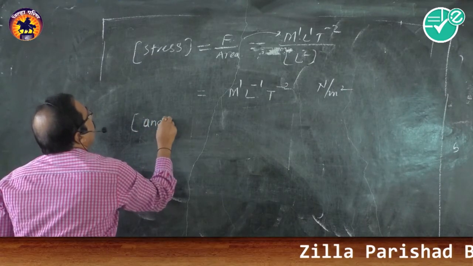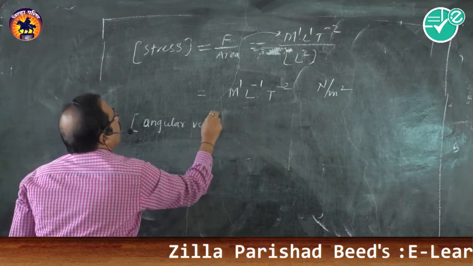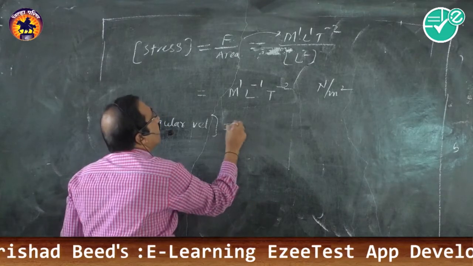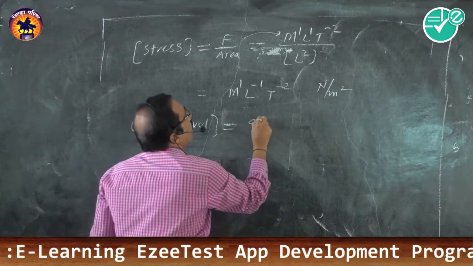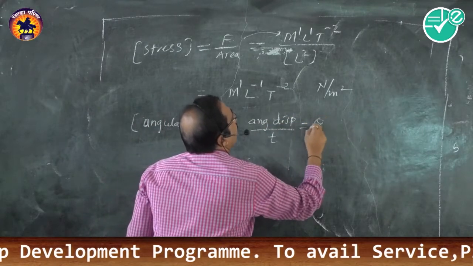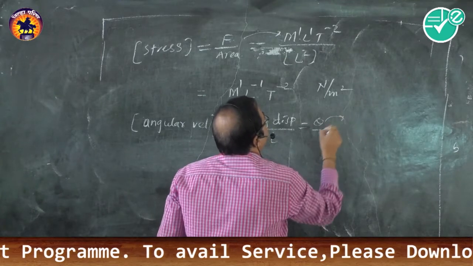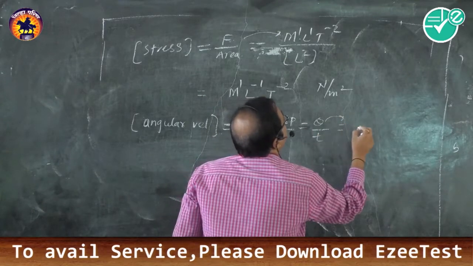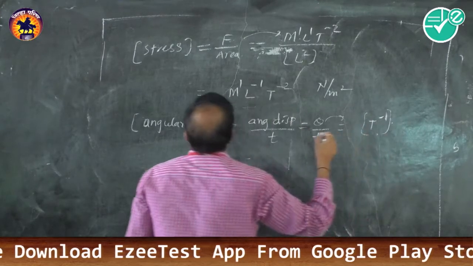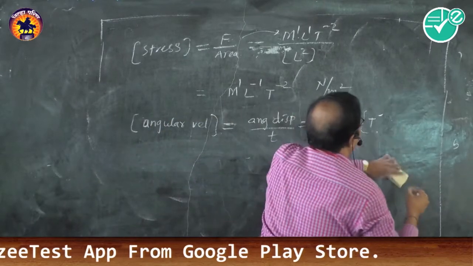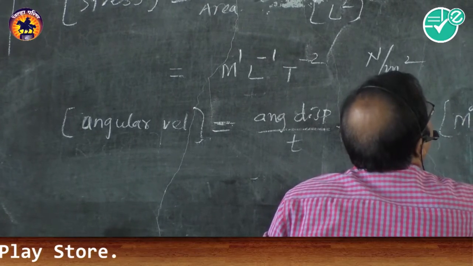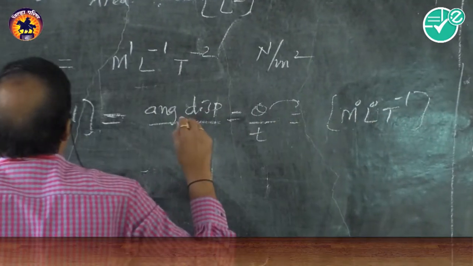Dimensions of angular velocity. What is the formula for angular velocity? Angular velocity is the rate of change of angular displacement, angular displacement upon time. Theta is in radian, which is dimensionless. Therefore, it is T minus 1 simply, and all remaining quantities are raised to 0. We can write M0 L0 T minus 1. This is the angular velocity.